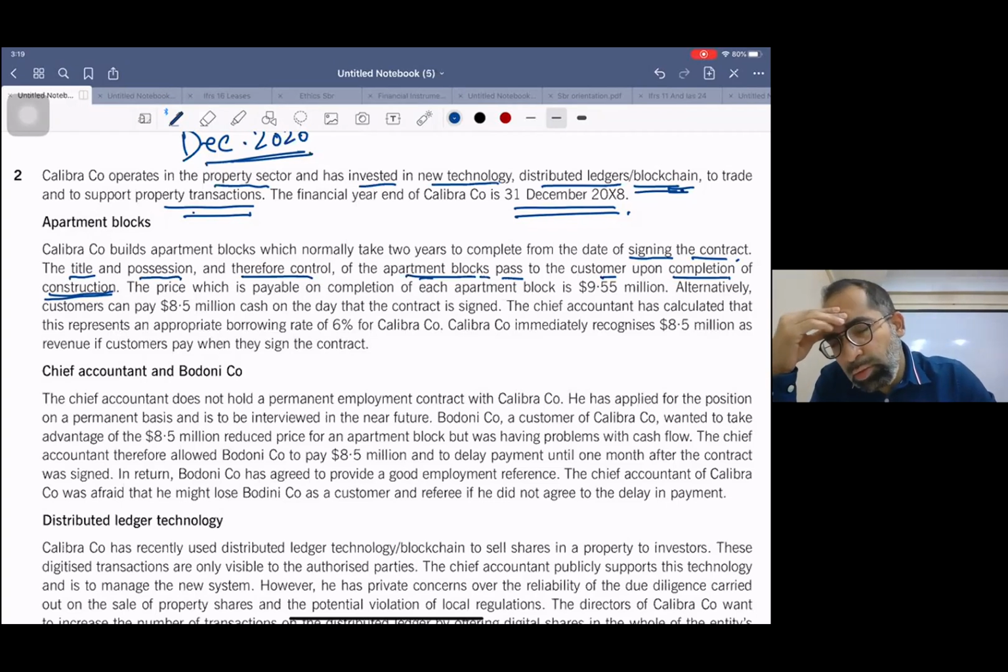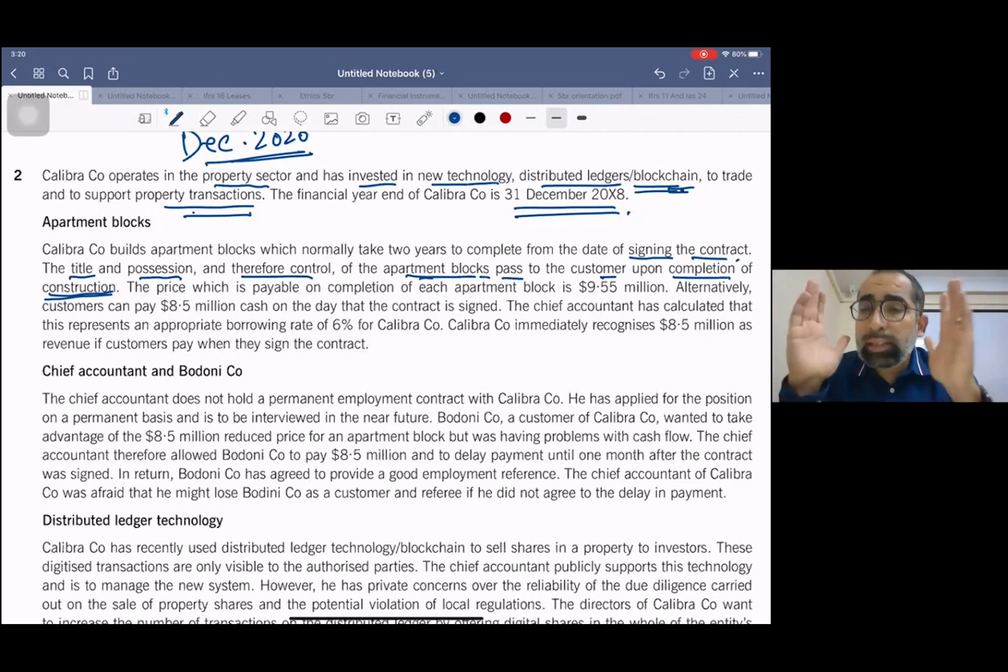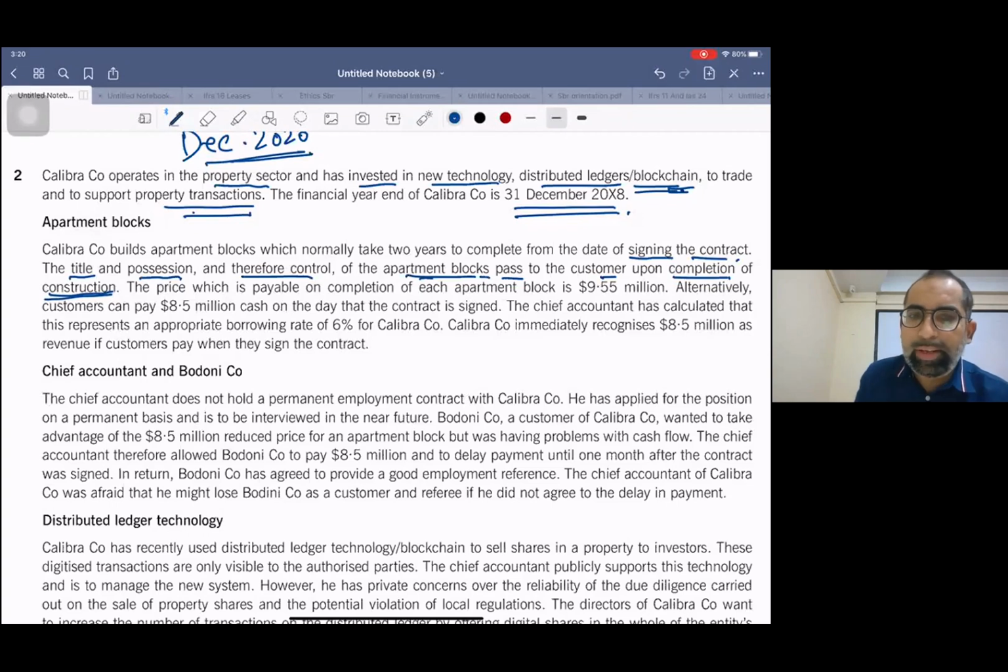Now, one thing which may come to your mind: sir, can't we book the revenue over time? No. Hope you remember the conditions, extra things I'm telling you. Normally, over time revenue is booked when the customer gets the benefit simultaneously. Like in teaching, when we teach, you get the knowledge simultaneously, right? So in teaching, yes, we do recognize over time, but here the case is different. The customer gets the economic benefit after 2 years in one shot. That's why the revenue should be booked at a point in time. This is the first issue which you need to identify.